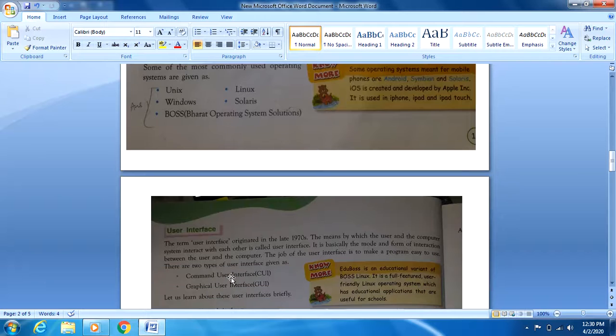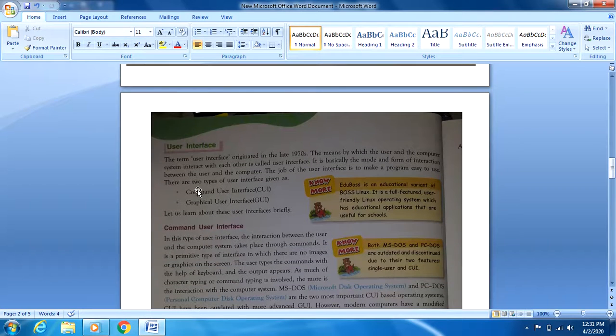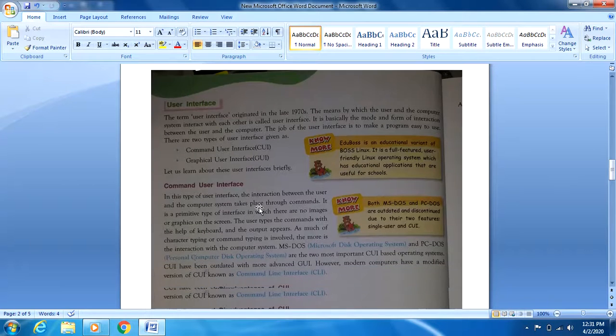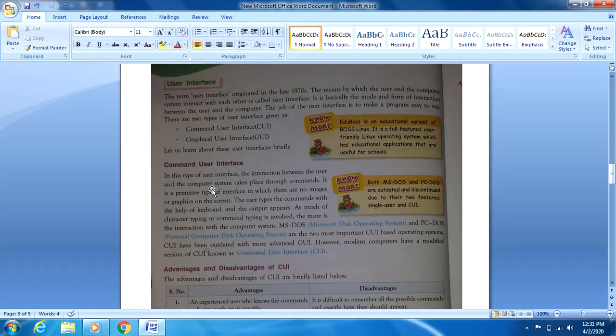Now we will discuss about the user interfaces. There are two types of user interfaces: command user interface, that is CUI, and graphical user interface, that is GUI. So first of all, we will discuss command user interface. In command user interface, there is no interaction between the user and the computer system, as there are no images or icons or any graphics on the screen. We just have to type the commands, and according to the commands we have entered, it performs the jobs.